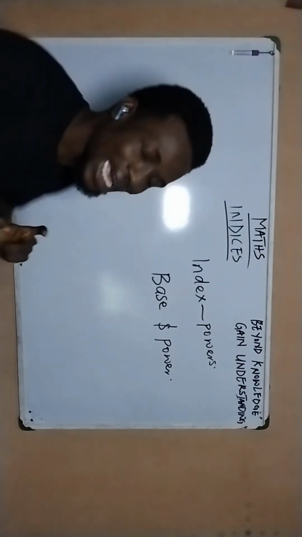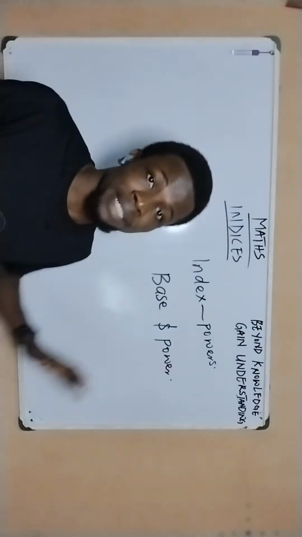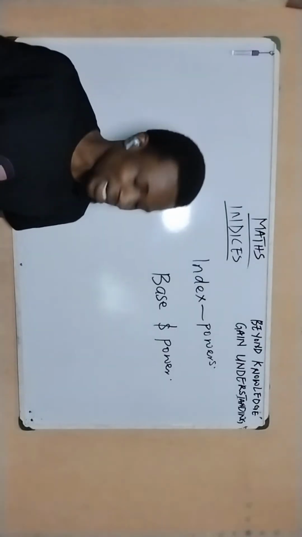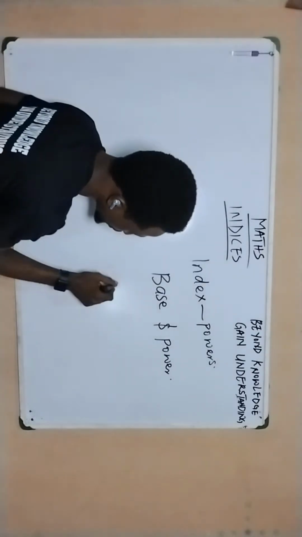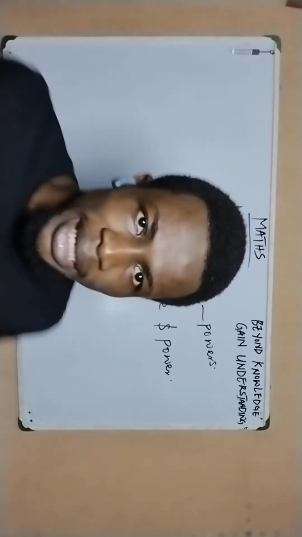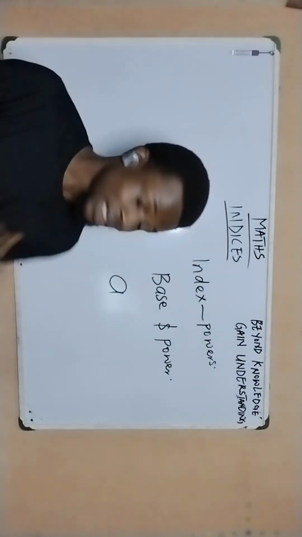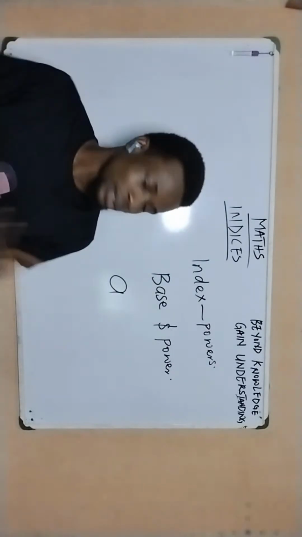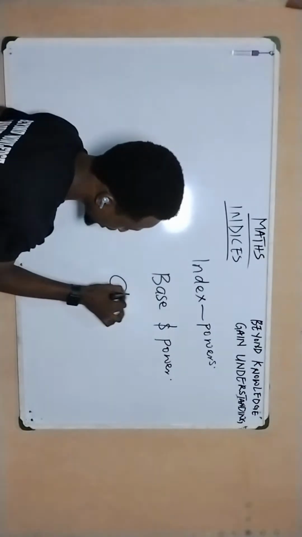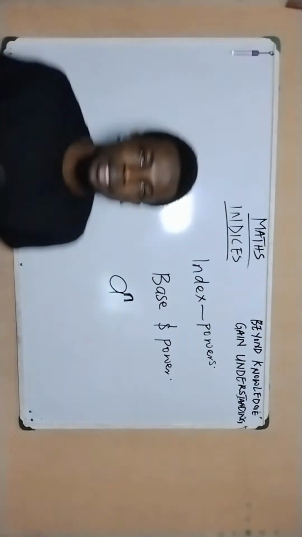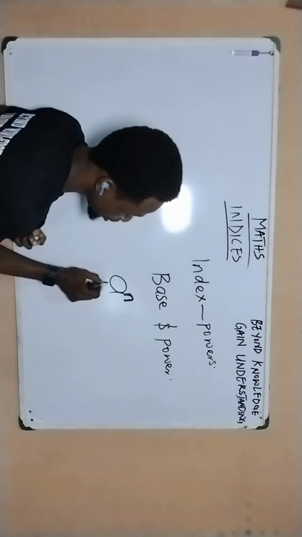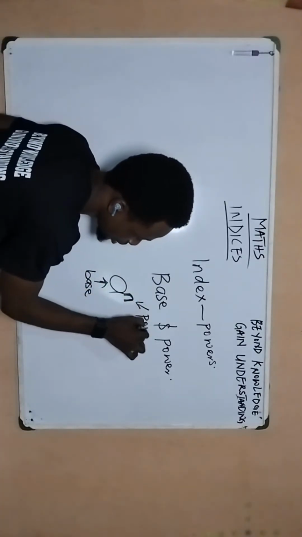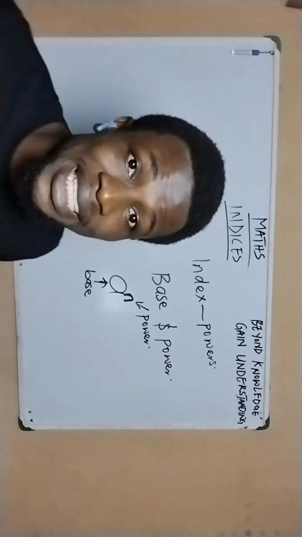And so because of that, how do we now go about exploring it? There are different laws of indices, but for today's class, let us go into it and see where we'll come to arrive. So if you have something like a variable, A is a variable. Indices is trying to tell us that this A can be represented in terms of a base and a power. And how do we know the base? This A, if it's raised to the power of n, the value on the down part here is regarded as the base, while your n here is regarded as the power. So this is what indices tries to tell us.